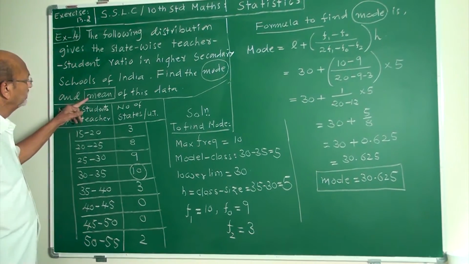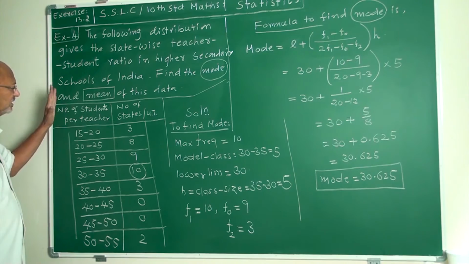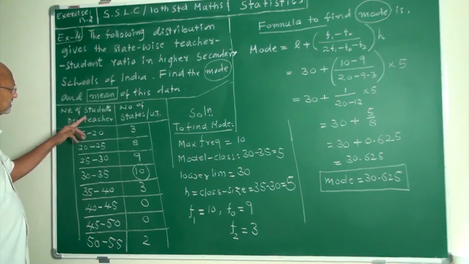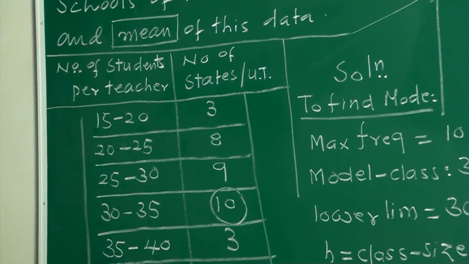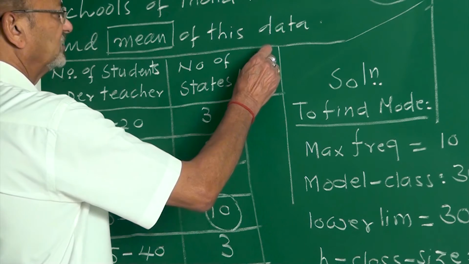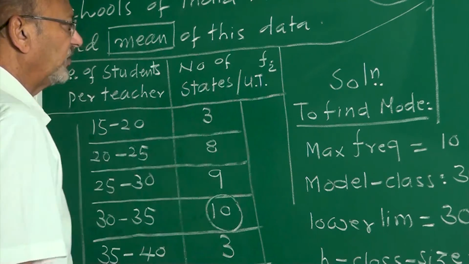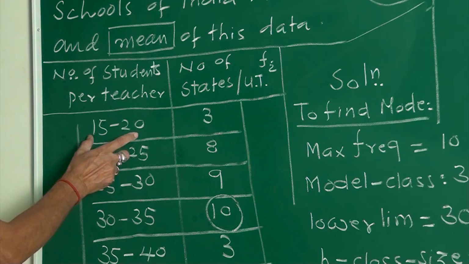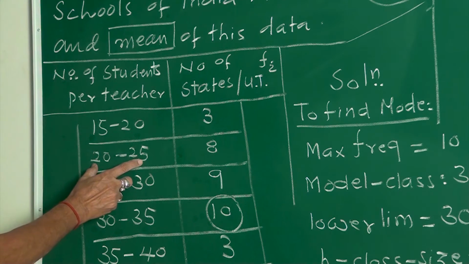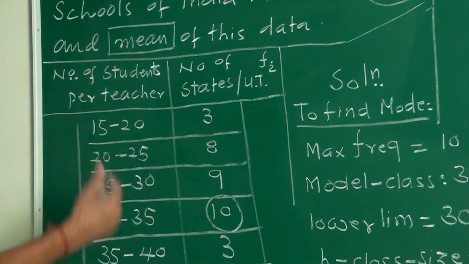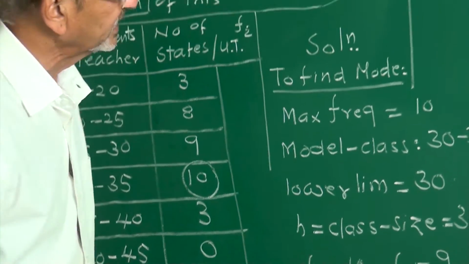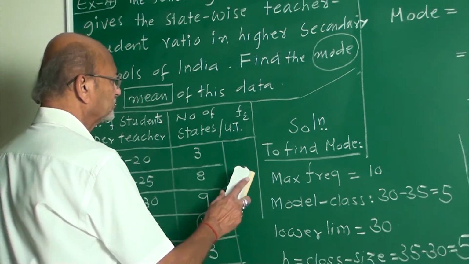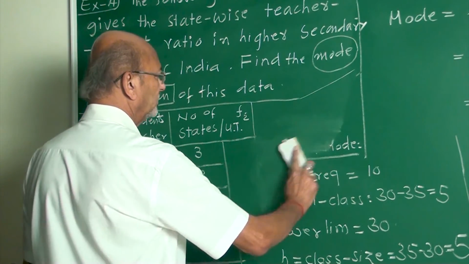Next, the mean is wanted. Mean you need, my friends. What is the formula? This is the number of students per teacher. Number of states, this becomes Fi. Next, you have to find xi. What is xi? Mid value of this. Add these 2 divided by 2. That gives xi. Then you go for Fi xi. Now to find the mean, my friends.